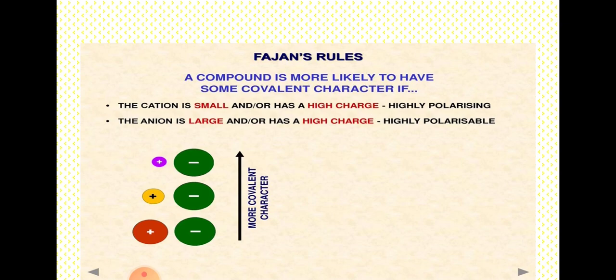A small positive ion favors covalency. A large negative ion favors covalency. Large charges on either ion or on both ions favor covalency. Polarization and hence covalency is favored if the positive ion does not have a noble gas configuration.